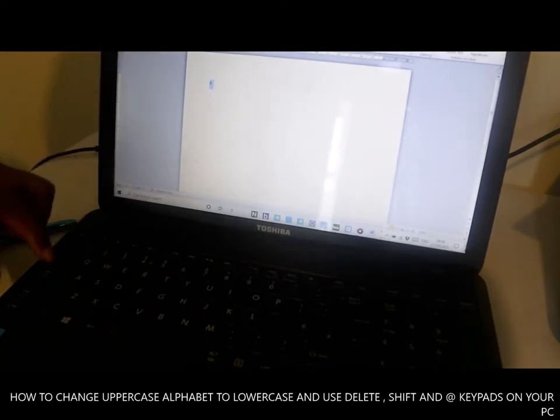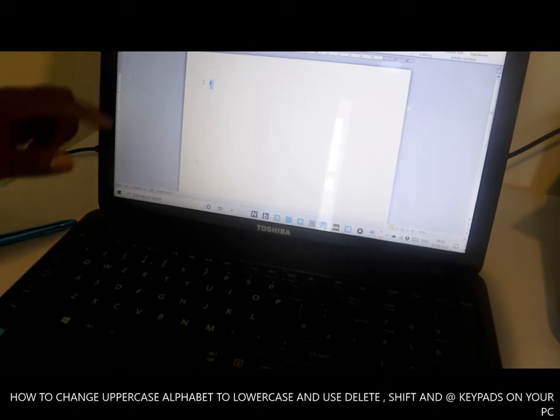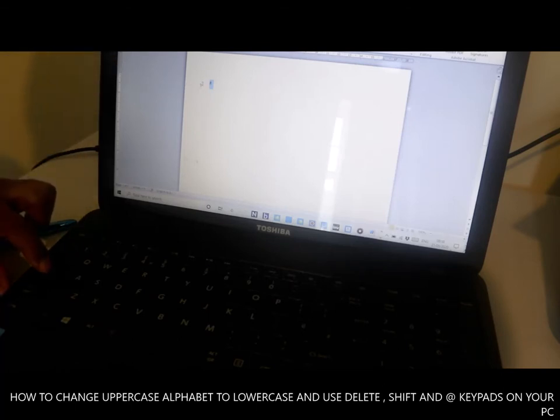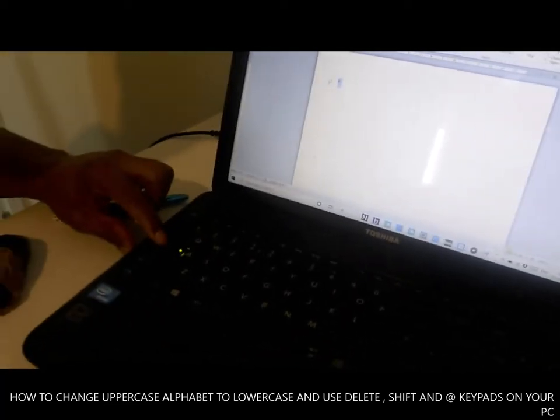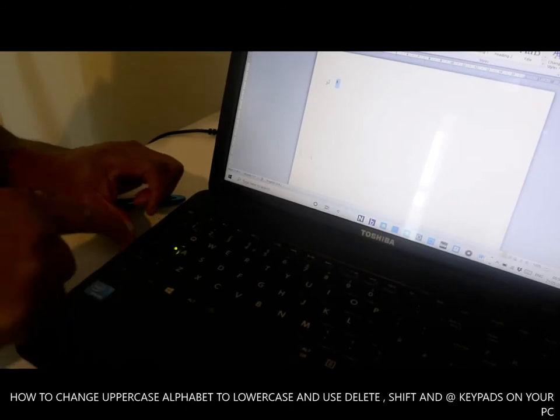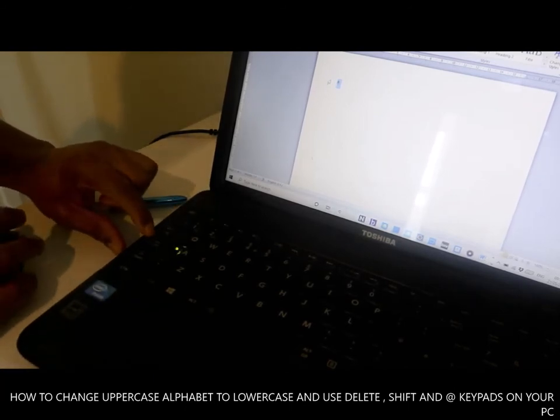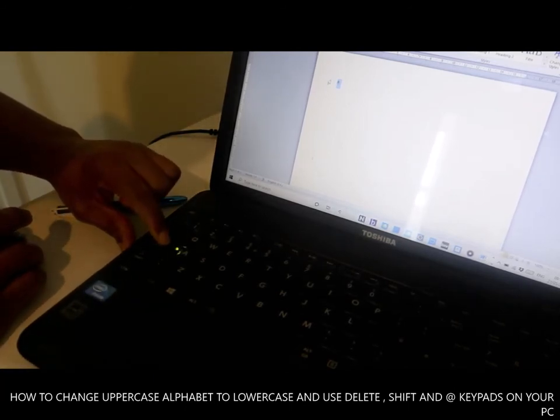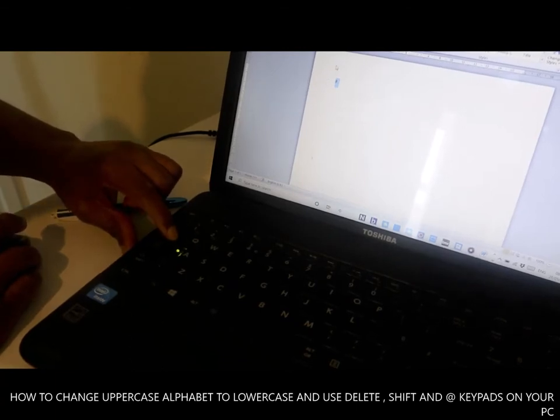To change it to capital letter, you just need to highlight it and type capital. Put the cap lock on. Once the cap lock is showing, it will be highlighted green.